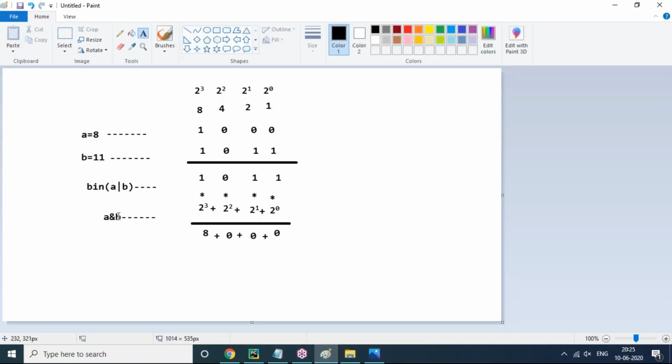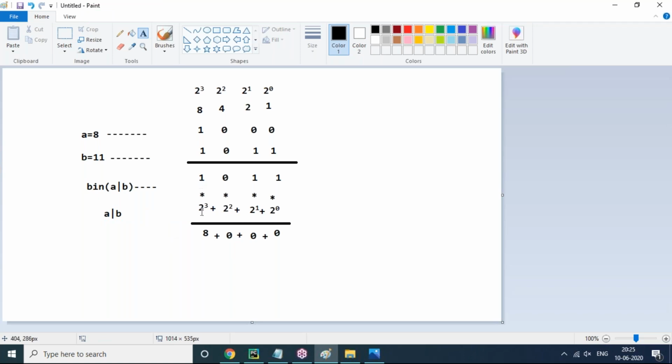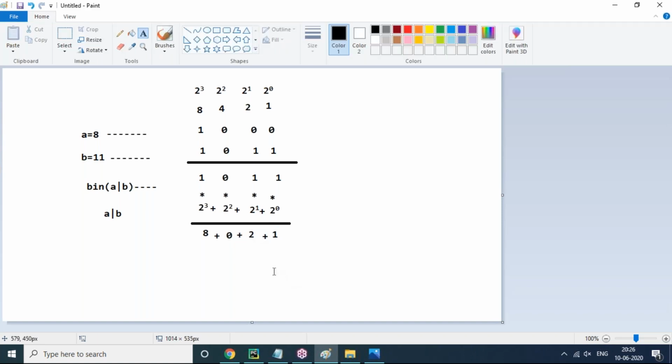So for example, A or B I'm taking. You might take values wrong, but no problem, it is the correct calculation. If you take any values, you have to follow the same procedure, so the calculation will be perfect. So 1 into 2 power 3 is 8, 0 into 2 power 2, 1 into 2 power 1, 2 only will come here, and 1 into 2 power 0, 1 only will come here. So the calculation will be the same. That's all. So this is the A or B value.